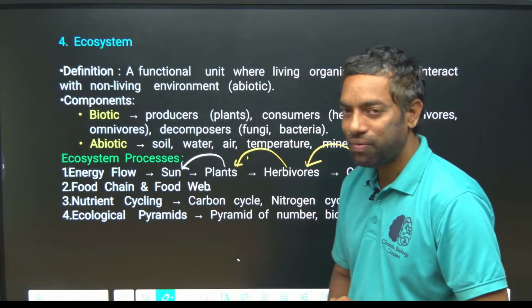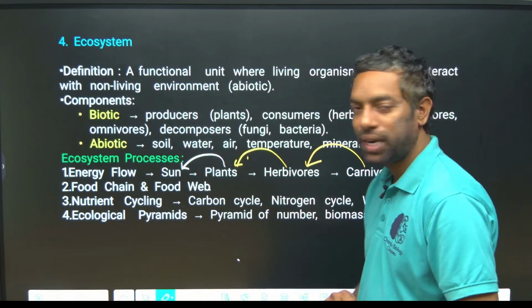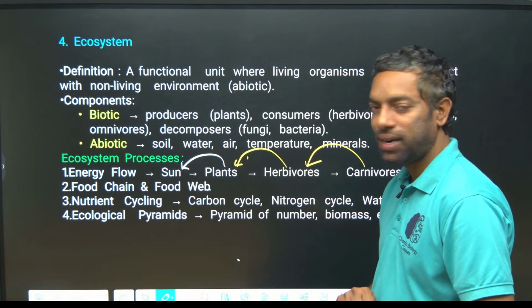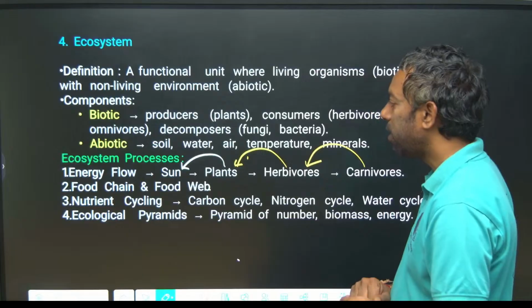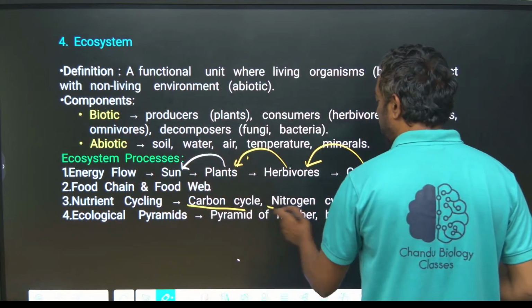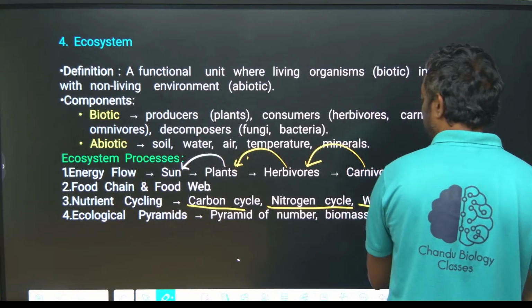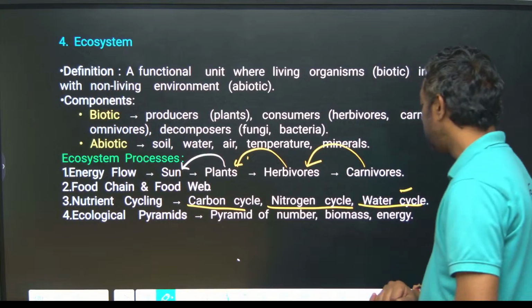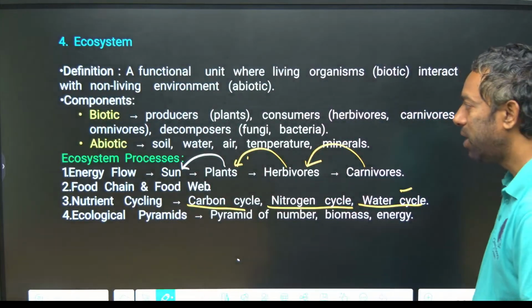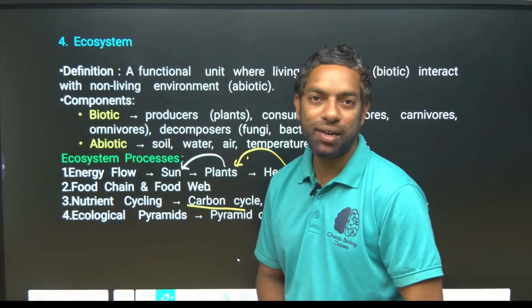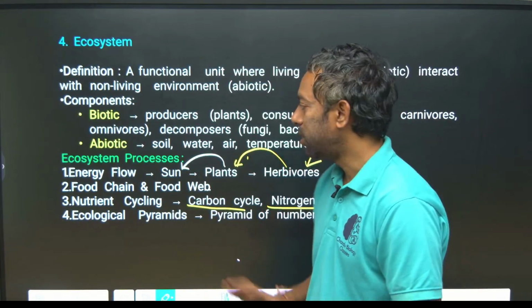Food chain and food web are different. That is the difficulty to understand, guys. They did not mention it in the NCERT that deeply. Nutrient cycles are there: the carbon cycle, the nitrogen cycle, and the water cycle. Ecological pyramids, pyramids of numbers, biomass and energy are also there. We are going to discuss them if needed. It is difficult and it can be lengthy to discuss all the things.